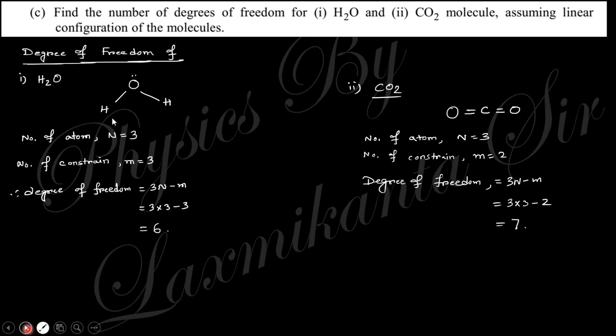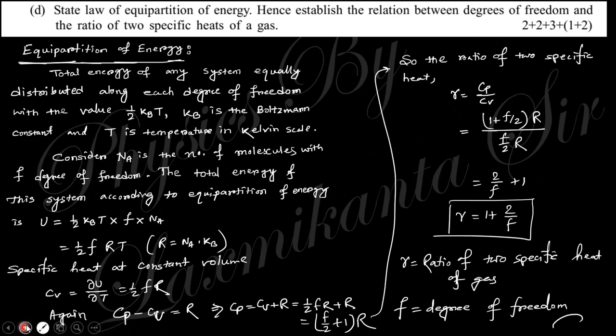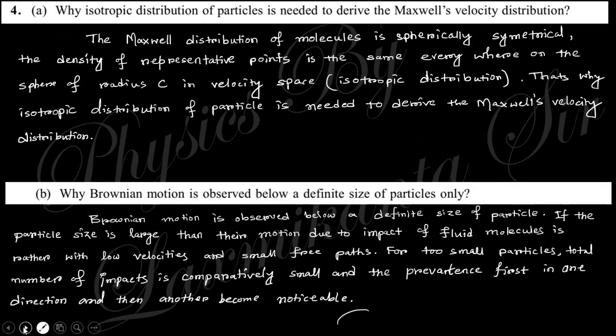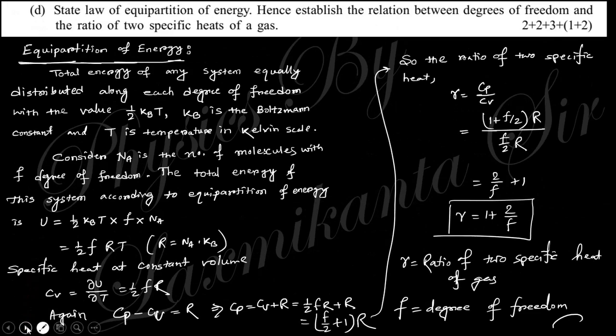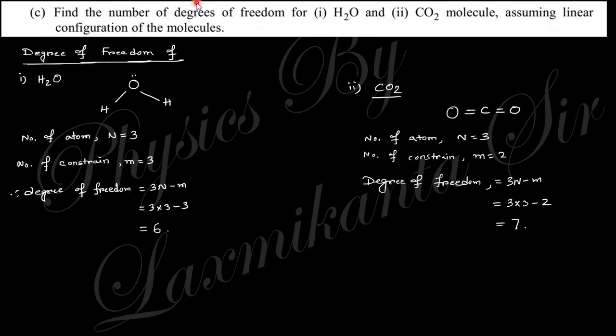Next, find out the degree of freedom. Find the number of degrees of freedom for H2O water molecule and carbon dioxide molecule assuming linear combination of molecule. So for the water molecule, the number of atoms n is 3 and constant, so this is 6, and for that the degree of freedom is 7.